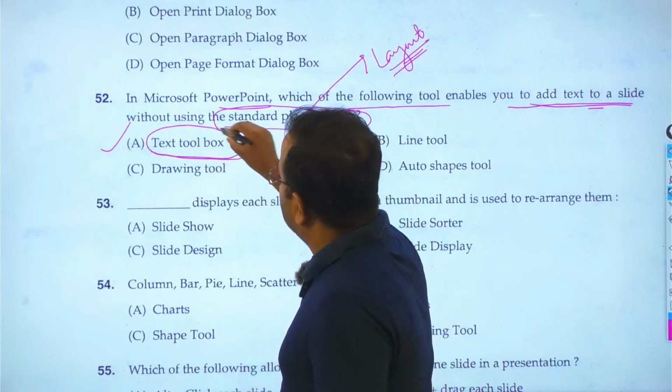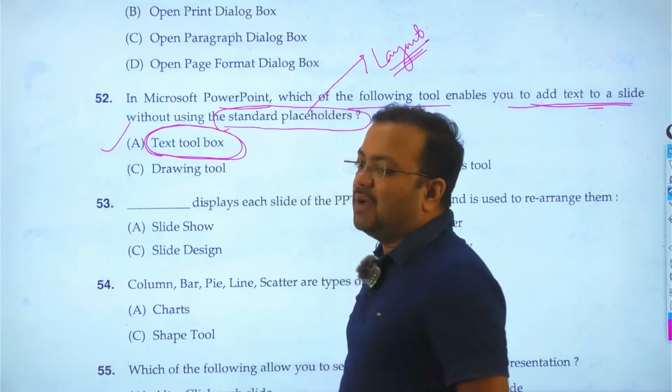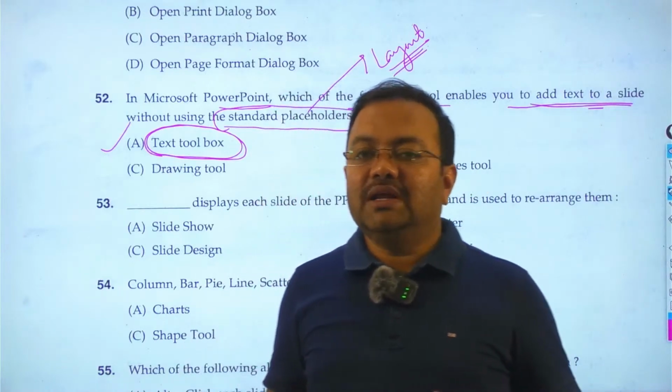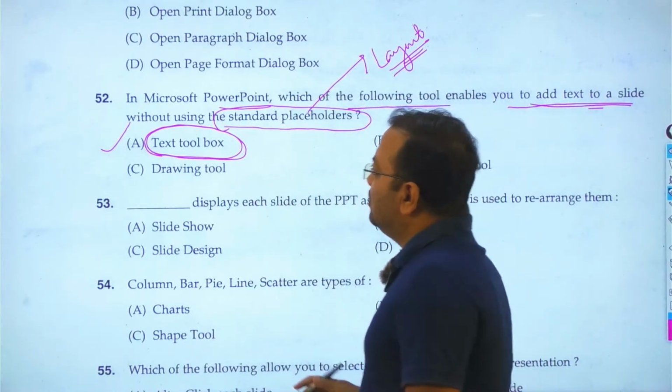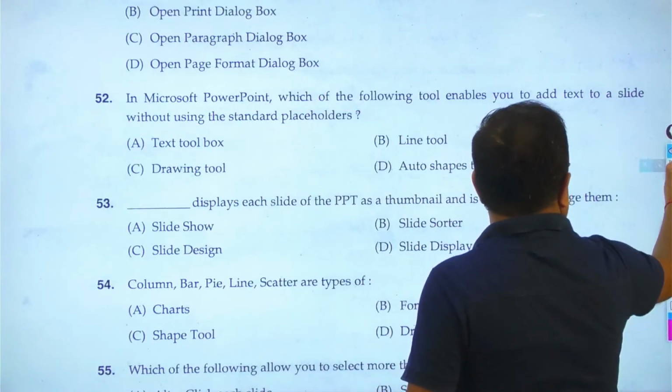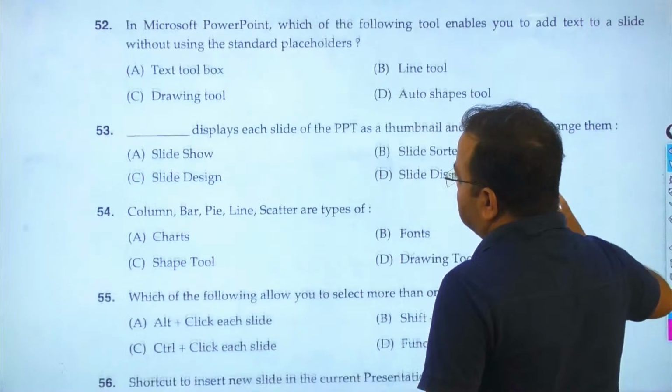So through the Insert menu, if you choose the text box, by using the text box we can add any type of text and documentation in MS PowerPoint. So question number 52, here the answer is A. Then go to question number 53.